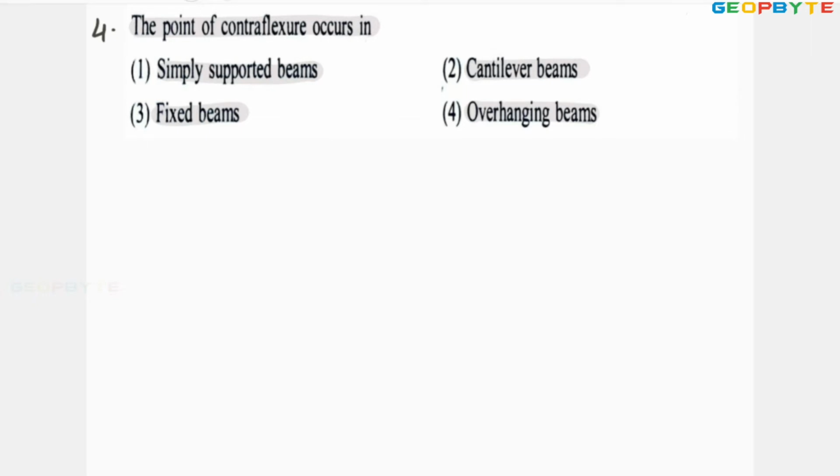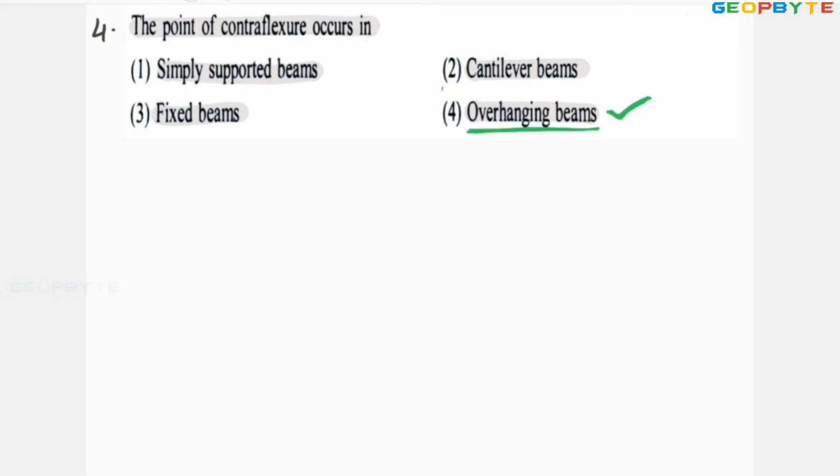At the point of contraflexure, the bending moment is 0. Generally, point of contraflexure occurs in overhanging beam. Therefore, fourth statement is absolutely correct. Remember, the overhanging beam, whether it is subjected to point load or UDL, is subjected to point of contraflexure. I hope you got my point.